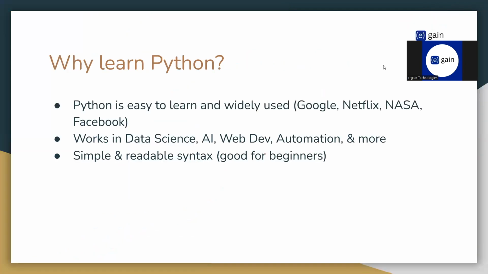Before we start coding in Python, we should ask ourselves this question: why should we learn Python? Some of the reasons are that Python is easy to learn and widely used. It is used in companies like Google, Netflix, NASA, Facebook, Amazon, and many others. We can use Python in data science, AI, automation, web development, sensors, and many other areas. The use case of Python is very wide.